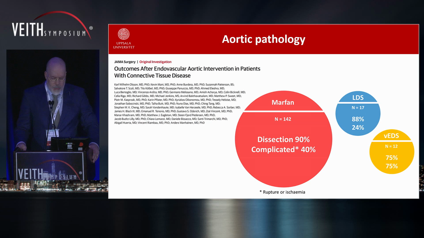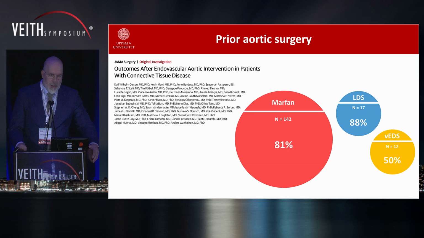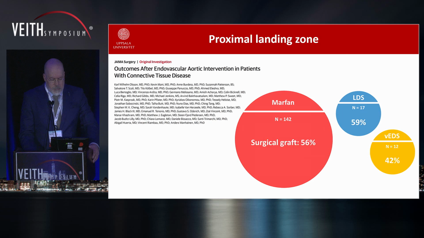In most patients, they presented with an acute dissection, and almost half of them complicated with rupture or ischemia. In the Ehlers-Danlos syndrome patients, even more complicated with rupture and more aneurysm. Most patients with Marfan and Loeys-Dietz had prior aortic surgery proximally, not so in the vascular Ehlers-Danlos syndrome group. More than half of the devices landed in a proximal surgical graft, and obviously in the vascular Ehlers-Danlos that was not possible all the time.